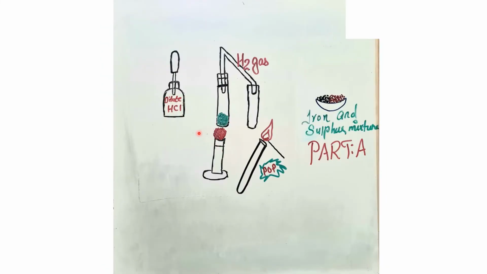Next, add the mixture of part A with dilute hydrochloric acid and, using a bent tube, we can collect the hydrogen gas over here. When the part A mixture reacts with the dilute hydrochloric acid, we get hydrogen gas, which is collected through a bent pipe in another test tube. How can we test the presence of hydrogen gas? When you bring a lit splint to the mouth of the test tube, you'll hear a pop sound.